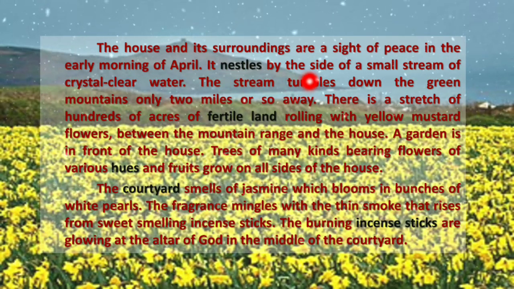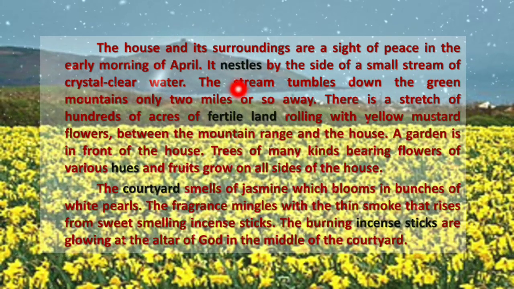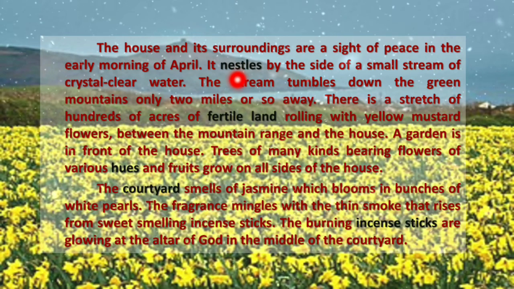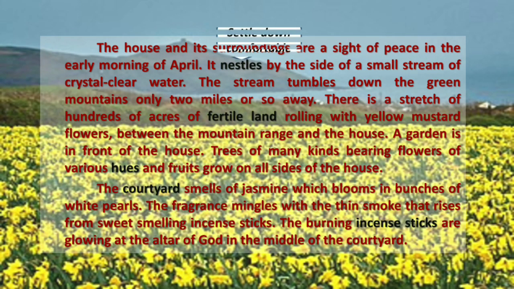It nestles by the side of a small stream of crystal clear water. It nestles. What does nestles mean, students? Nestle means to settle down comfortably. तो एक small stream was flowing which had a very crystal clear water. Crystal clear water means बहुत ही साफ सुथरा पानी जो एक small stream से flow हो रहा था. The stream tumbles down the green mountain only 2 miles or so away.